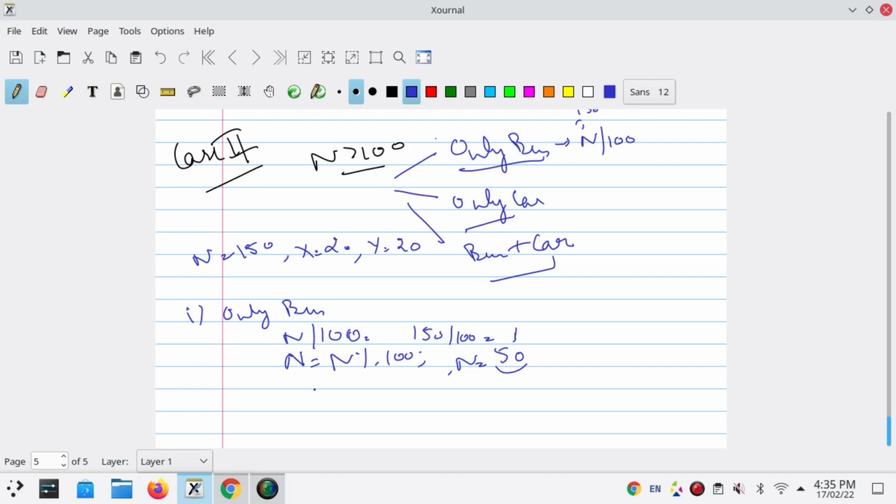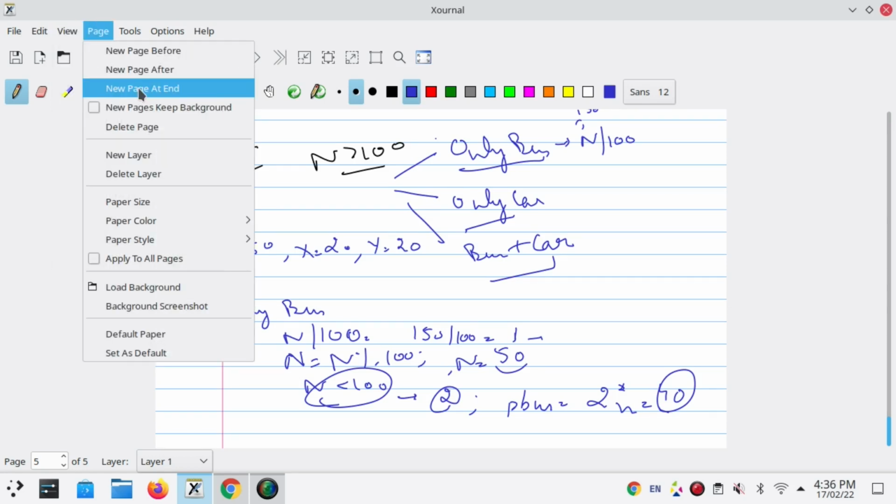Since n is less than 100, we increment our bus counter by 1, so it becomes 2. So a total of 2 buses are needed, and P bus, the pollution of the buses, will be 2 into x, which is 2 into 20, giving us 40 units of smoke.